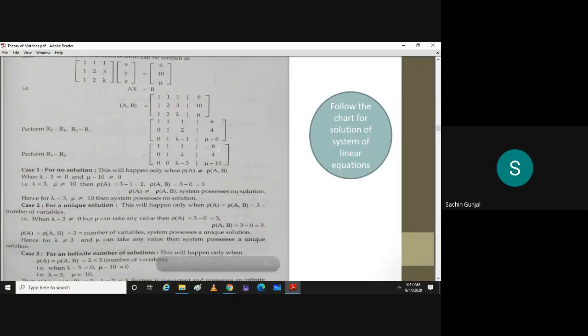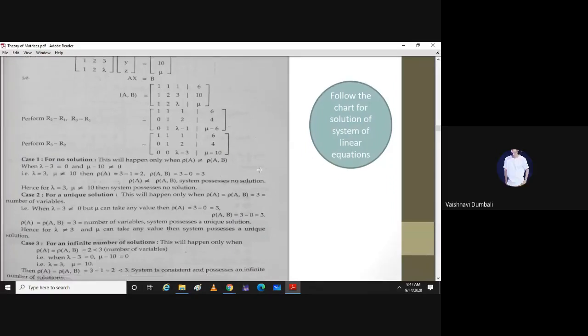So if lambda is not equal to 3, the rank of A is 3 and the rank of A augmented B is also 3, which is equal to the number of variables. Is the second point clear? All right, thank you.